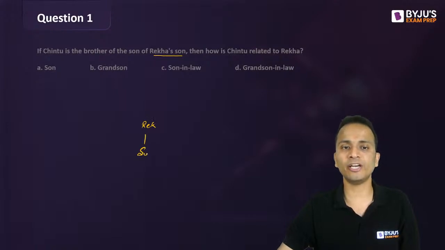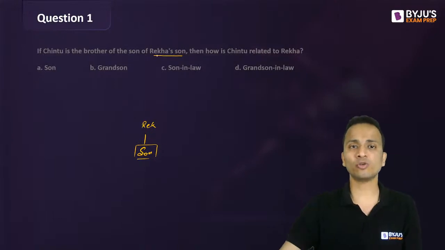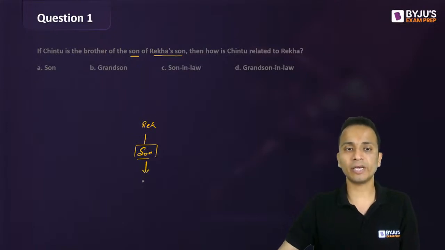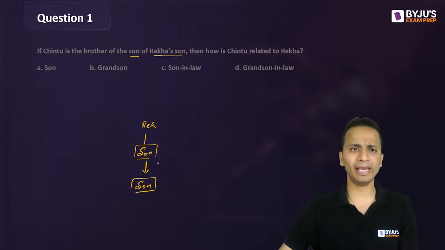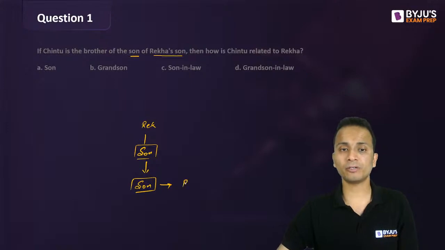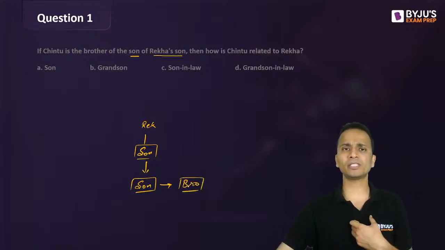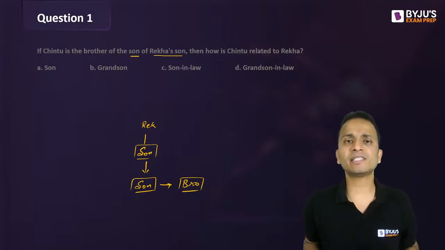I don't know the gender of Rekha, but I know the gender of Rekha's son. So Rekha's son is this person, right? The son of Rekha's son, so his son as well, and again male. Brother of this person, again a male. So what I generally do is I have made certain symbols.